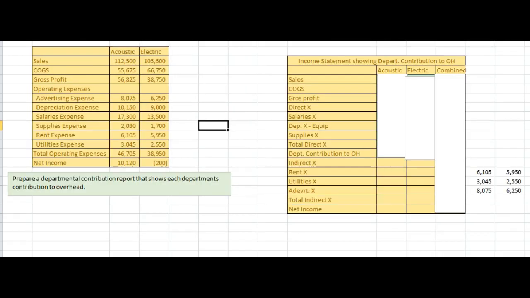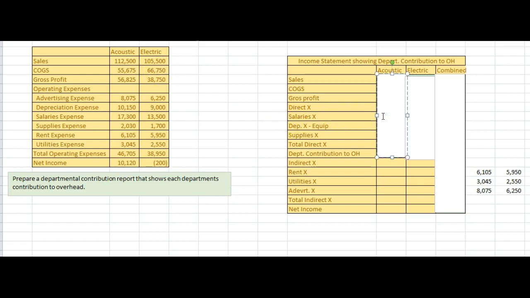Here's another way of looking at what we're doing. In this case, this company makes guitars, and they're looking at their electric guitars and find out it's losing money. So they're thinking, maybe we should not make those. So what you have to look at is, is that true? Because of the way we're allocating things, possibly this division may still be contributing to our fixed income. So what happens if I separate these two out? So let's look at this.